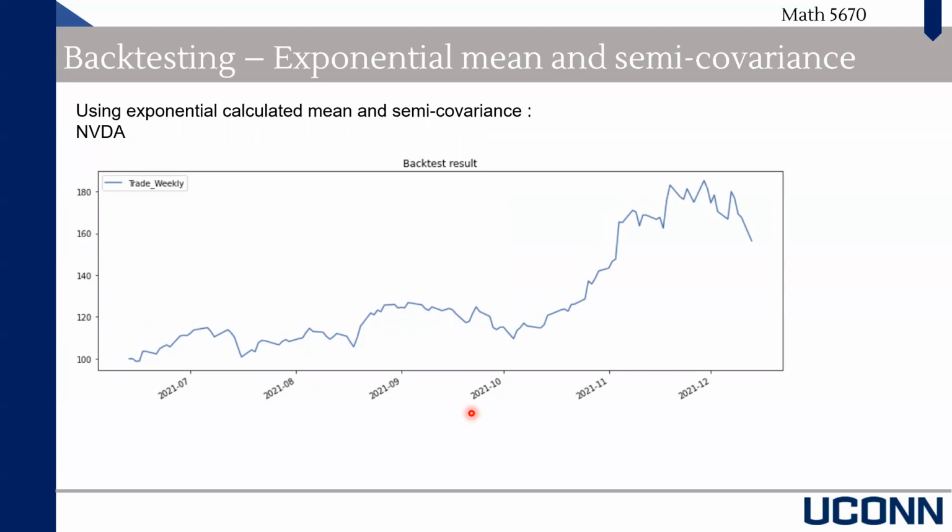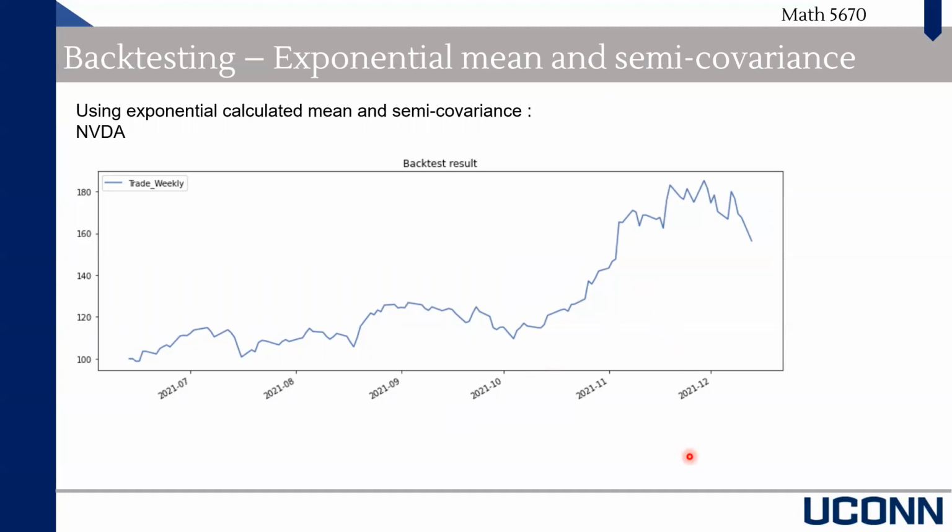And in this case, we use the exponentially weighted mu, and however, we use the semi-covariance matrix here. The semi-covariance matrix just focuses on the downside risk, and we ignore the positive gains because we are more focused on those kinds of risk.